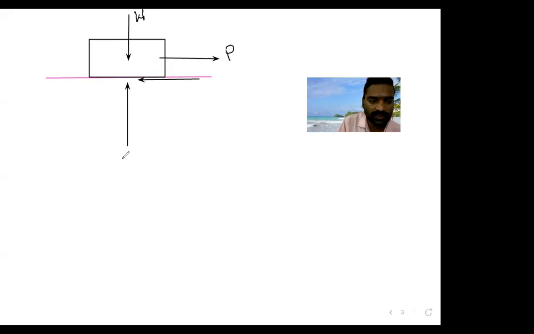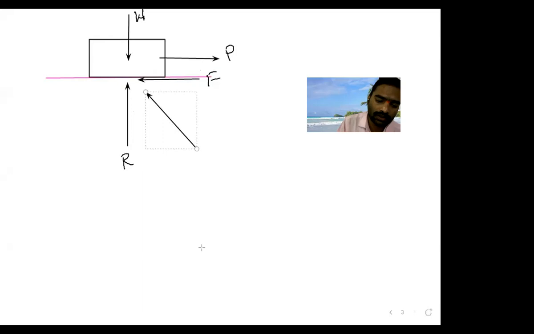So this is a surface, and over this surface, the body is there. Does everyone understand what I am drawing? So this is the weight of the body acting downward. This is the applied force P. This is the normal reaction R. This is the frictional force F. What will be the resultant of frictional force and normal reaction? It is in between these two.